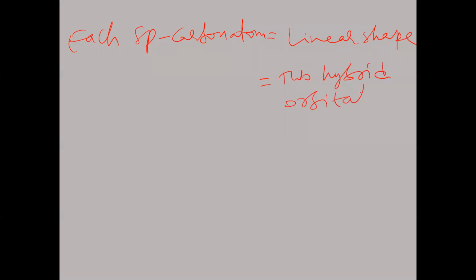So there will be two hybrid orbitals in each sp carbon. Here sp means one s orbital and one p orbital, that is 2pz, suppose. Now 2pz is involved here. One s orbital is mixed with one p orbital to form two hybrid orbitals.